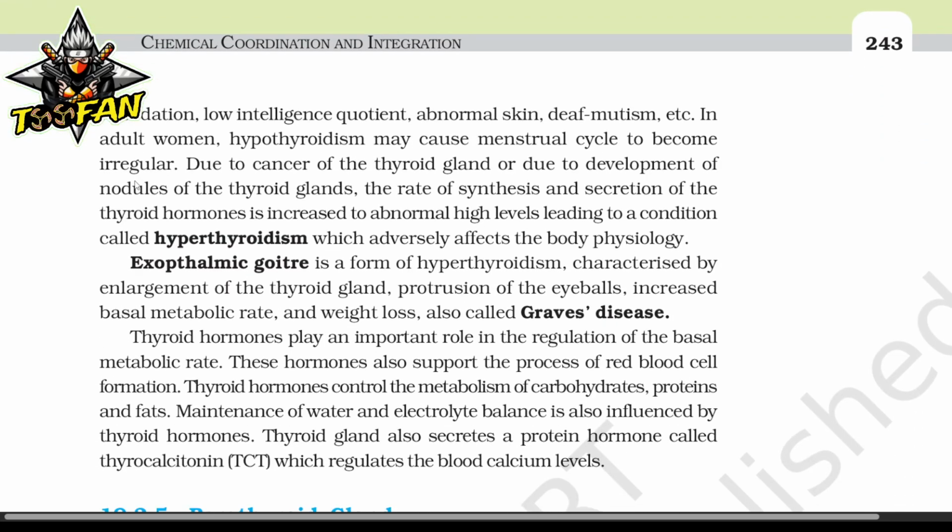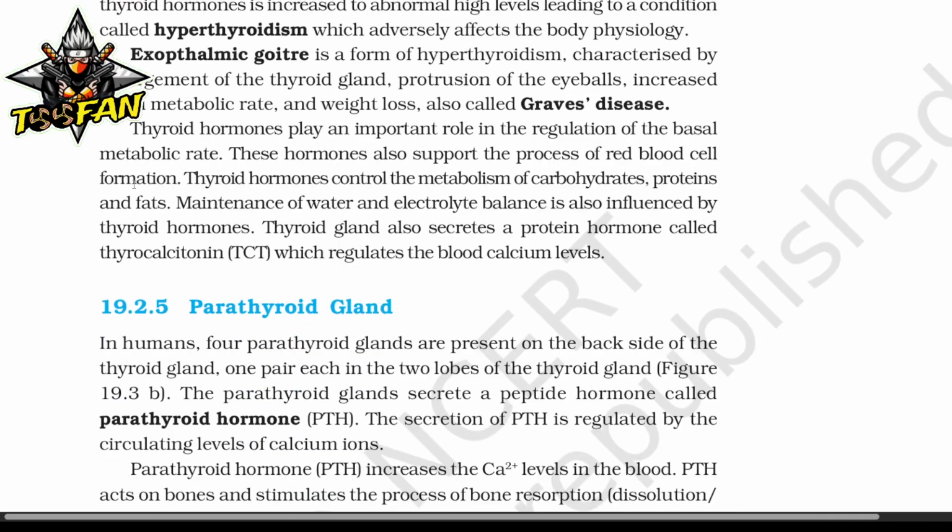Thyroid hormones play an important role in the regulation of the basal metabolic rate. These hormones also support the process of red blood cell formation. Thyroid hormones control the metabolism of carbohydrates, proteins, and fats. Maintenance of water and electrolyte balance is also influenced by the thyroid hormones. The thyroid gland also secretes a protein hormone called thyrocalcitonin, which regulates the body calcium level.